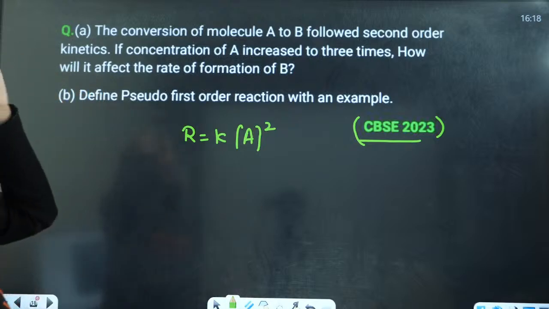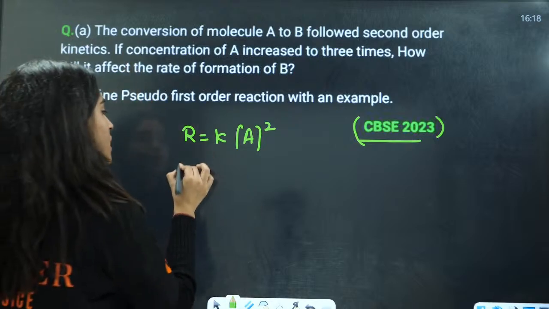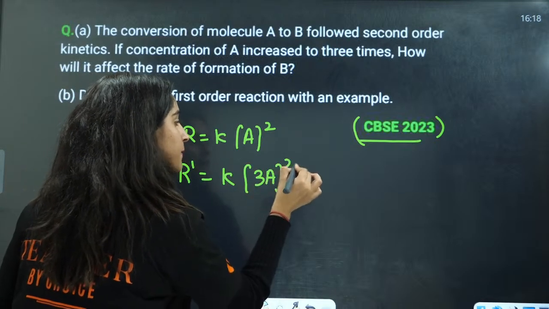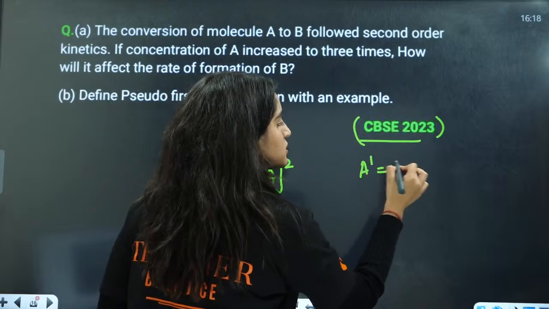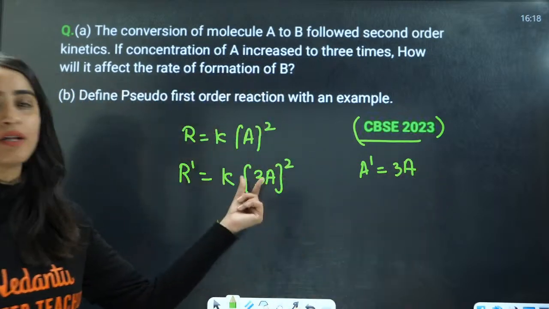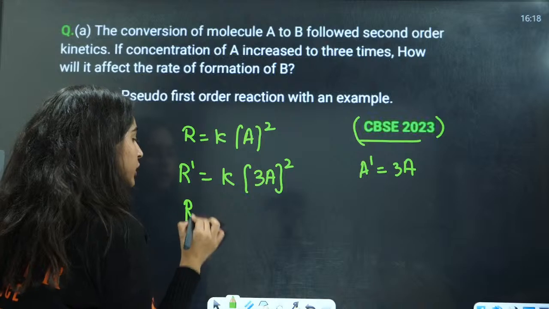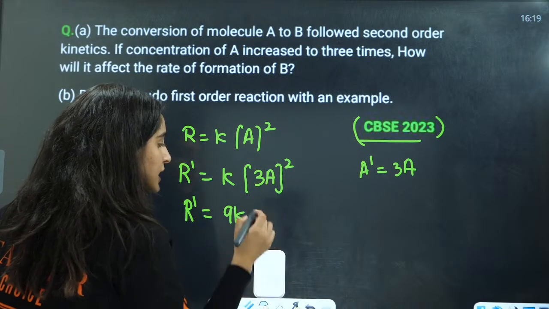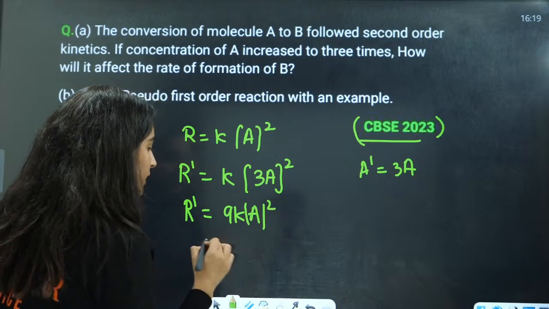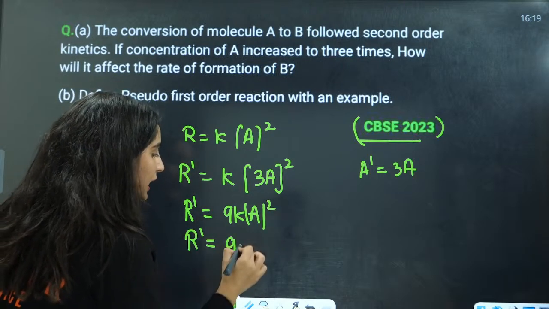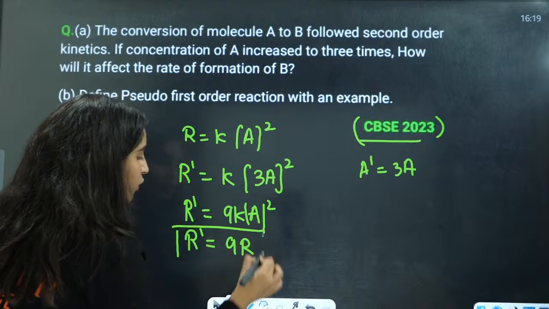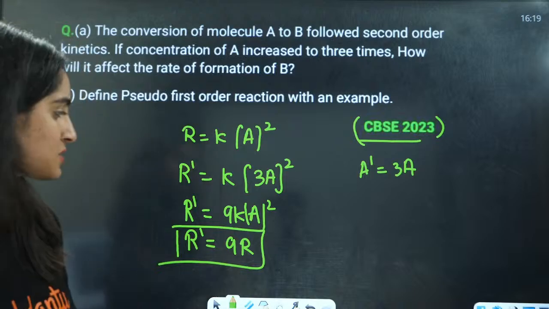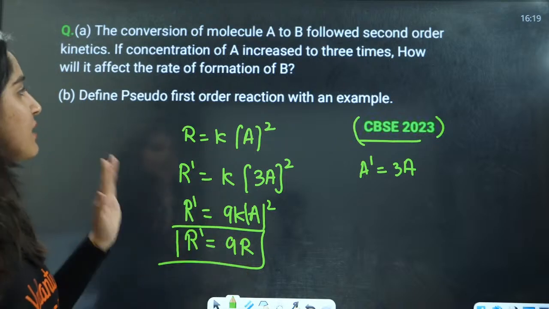Now if the concentration of A is increased to 3 times, the new rate will be K into 3A, because the new concentration is 3 times A. So I have written the new concentration here. The new rate will be 9K A square. That means the new rate is going to be 9 times the original rate.